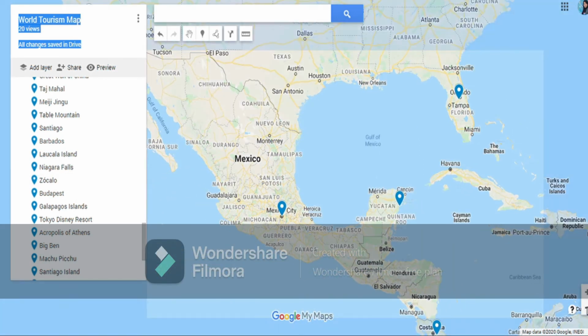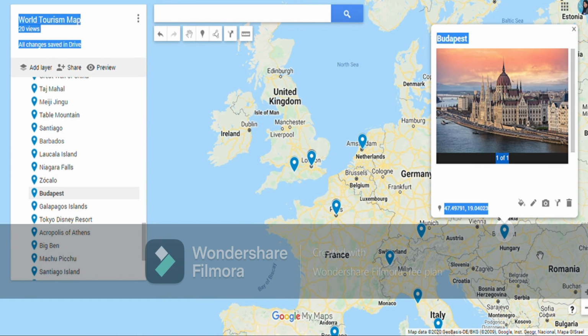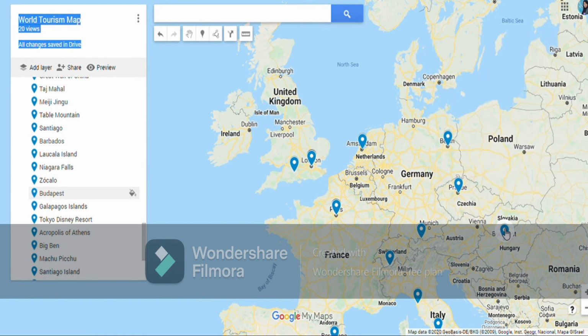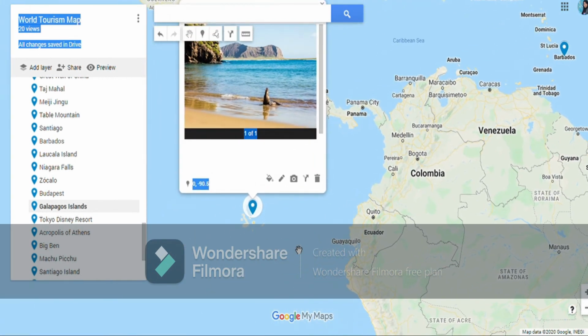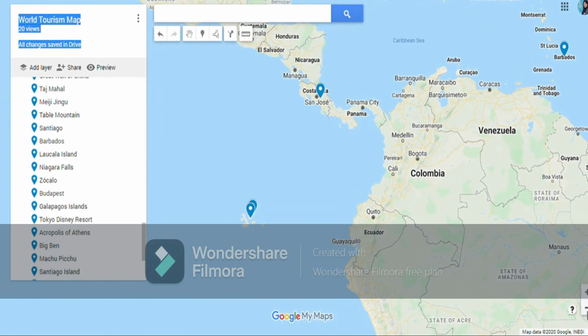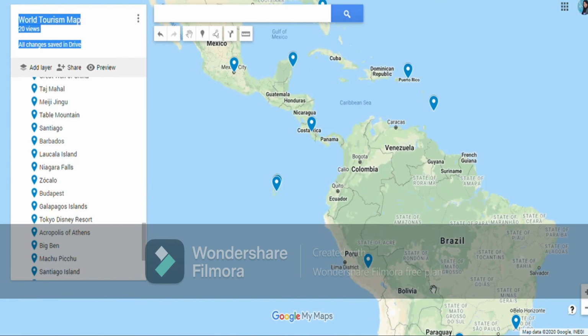Then we have Budapest in Hungary. In Europe we have Budapest. Then we have Galapagos Islands. This is Galapagos Islands in the Mediterranean Sea. No, sorry, here we have Galapagos Islands in the Pacific Ocean.